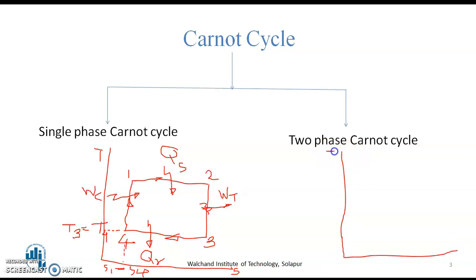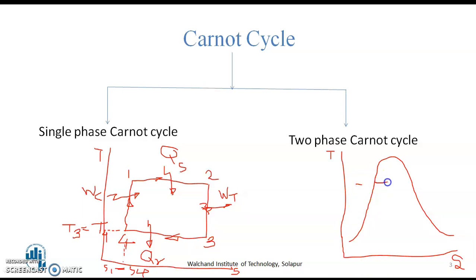Once again, I will plot it on temperature entropy plot. Now, as the fluid is in the two-phase, I need to draw the saturation curve, and remember, I will try to draw this Carnot cycle inside this TS plot.